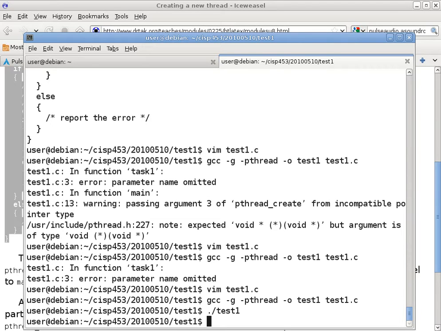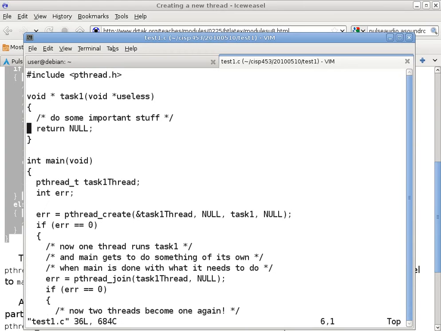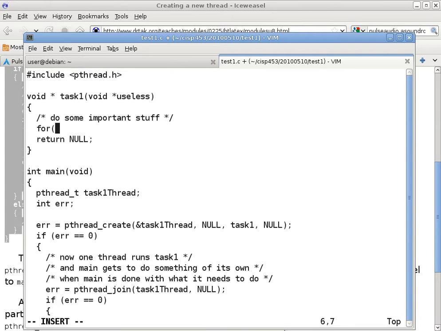Yeah, but that doesn't really show you anything about the two threads executing in parallel. We can put printf in both. Put a couple of loops in main and the child thread and have them print at the same time. Have one print from 0 to 100 and one print from 100 to 0, each with a 1 second sleep. I want to see what this is going to do.